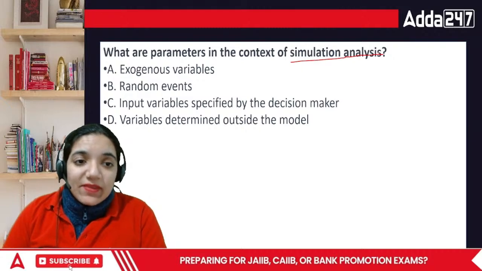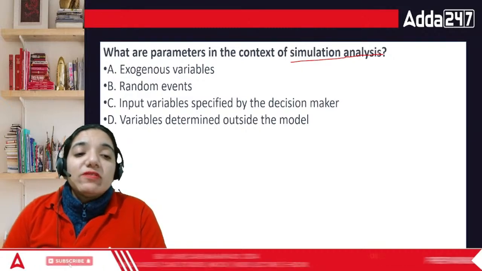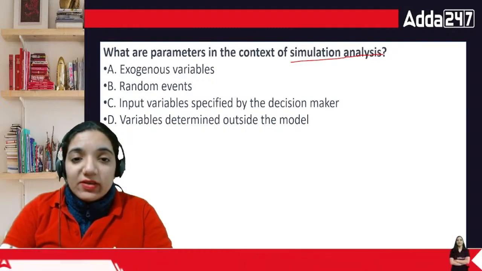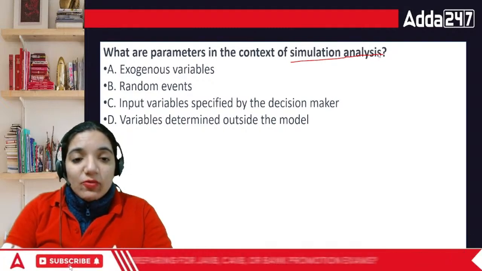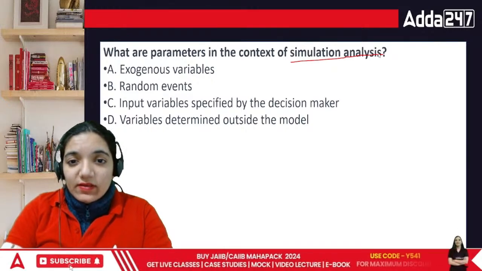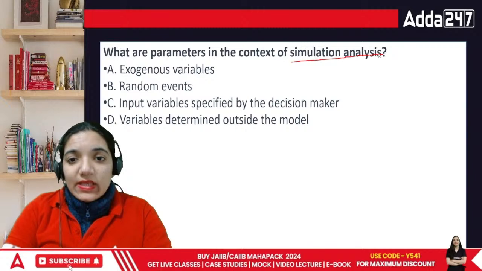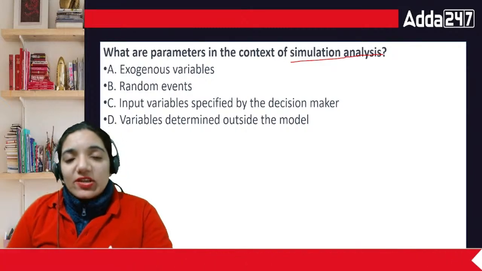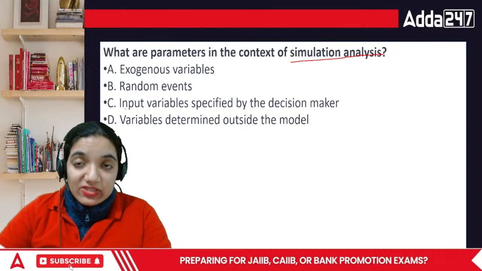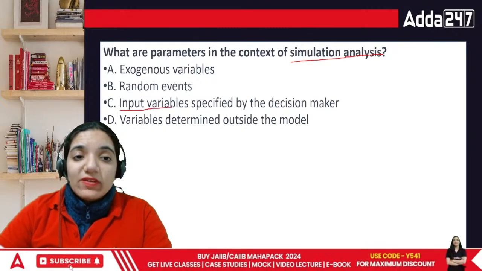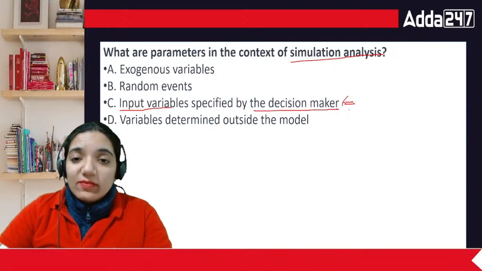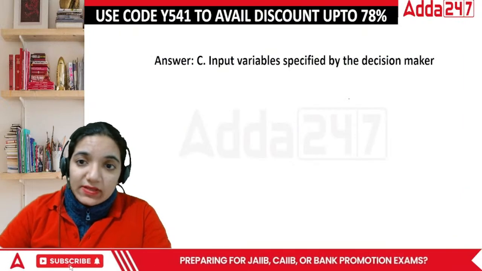Exogenous variables, random events, input variable specified by the decision maker, or variable determined outside the model. What would be the answer in this case, everyone? In this case, when you are doing such models, the amounts and everything has to be specified. That is, input variables are specified by the decision maker. It is all done by the decision maker.